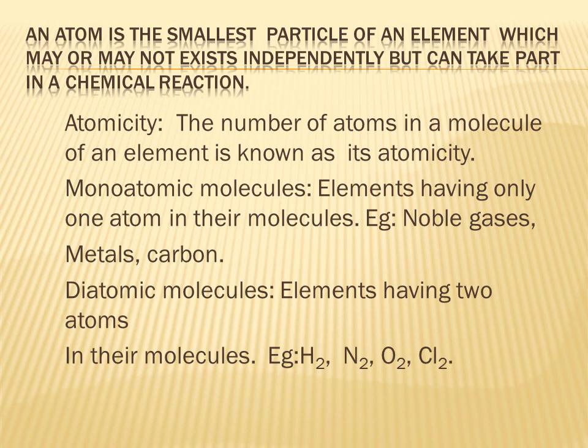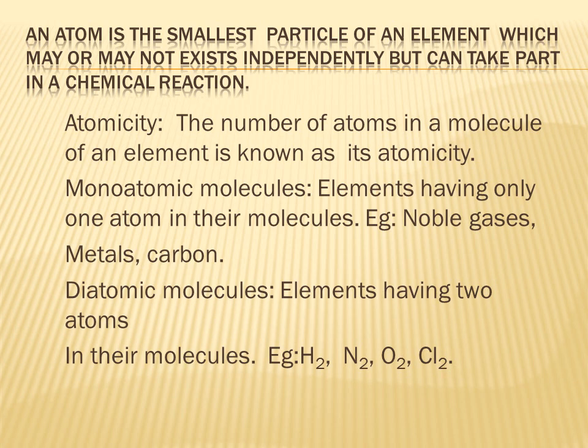Diatomic molecules are the molecules having two atoms, or elements with two atoms in their molecules are known as diatomic molecules. Example H2, N2, O2, Cl2. H2, hydrogen molecule, is made up of two hydrogen atoms.